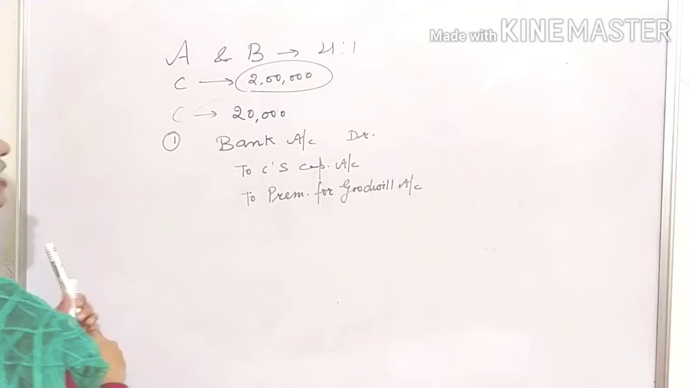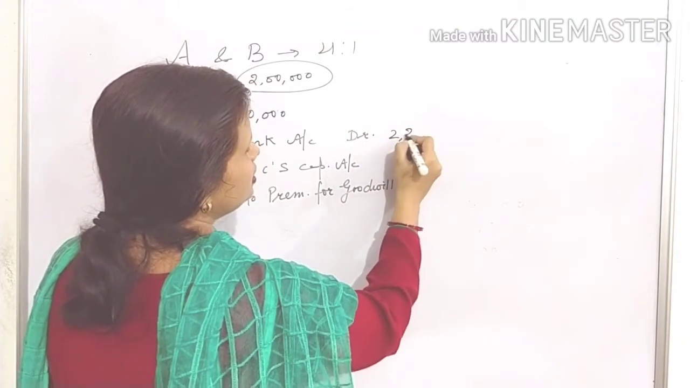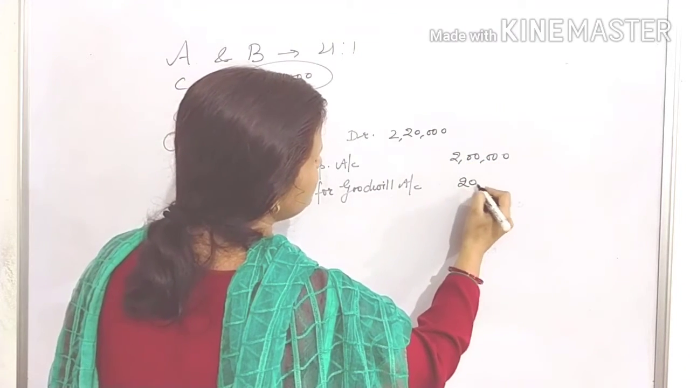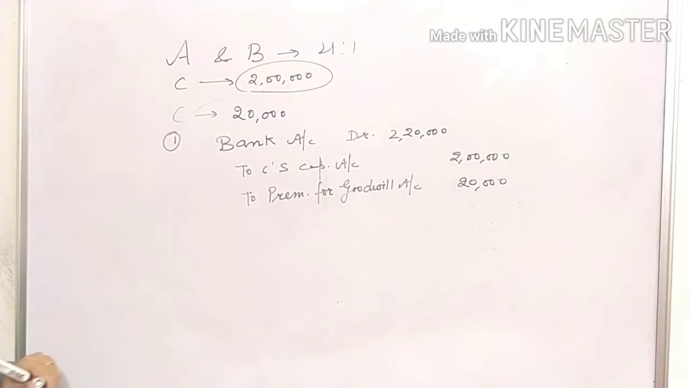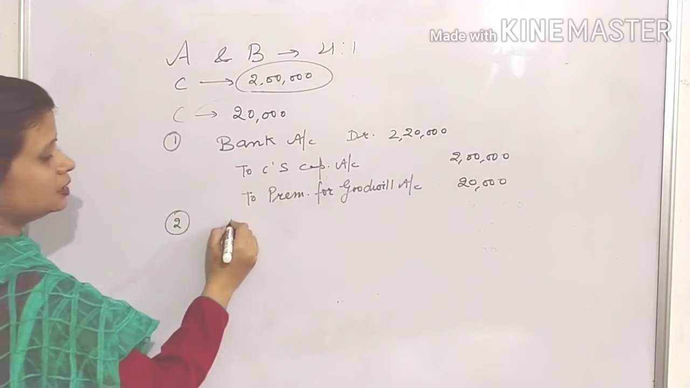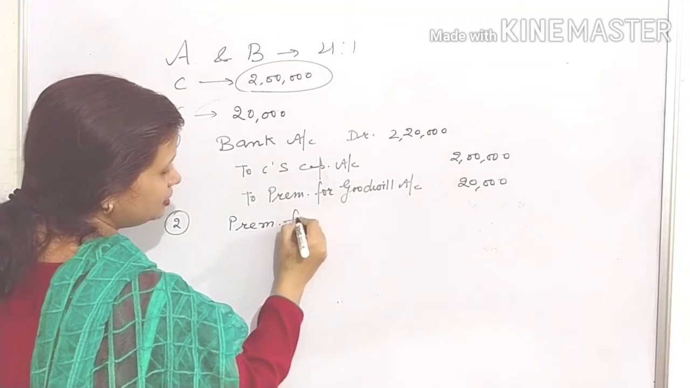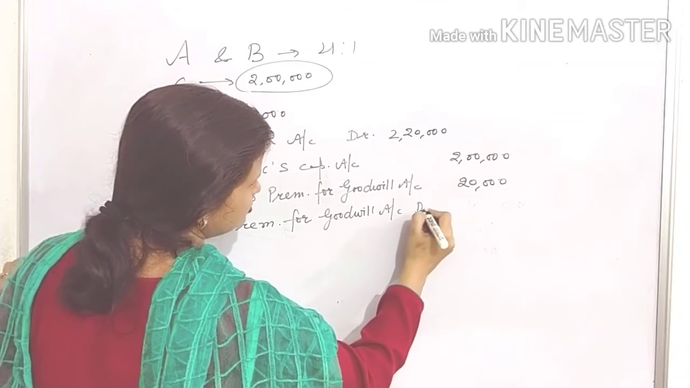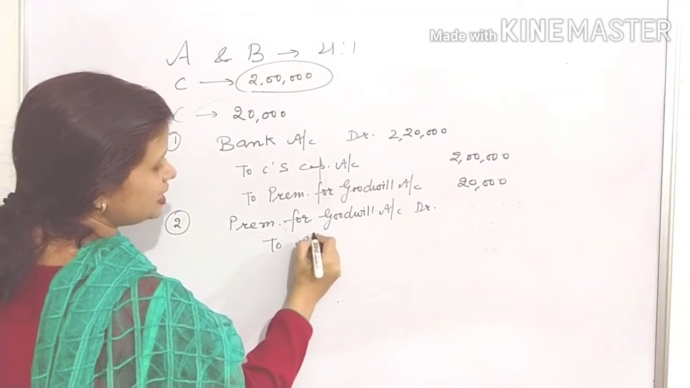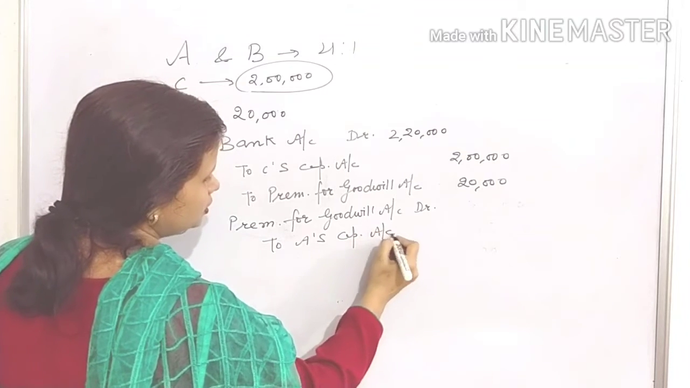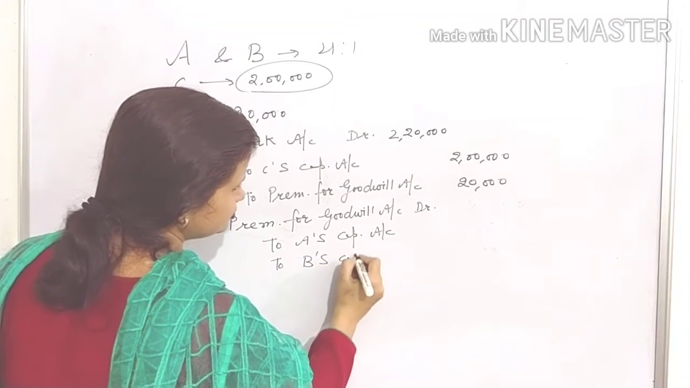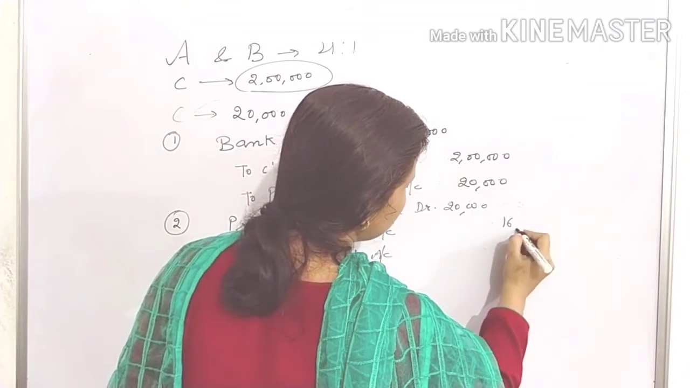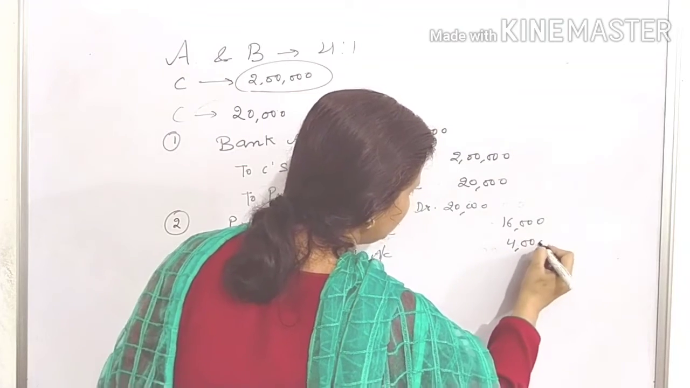How much amount is he bringing in total? 2,20,000. Out of which 2 lakh is his capital and 20,000 is premium for goodwill. Now the second entry will be premium for goodwill account debit to A's capital, to B's capital. And we know 20,000: 16,000 will be credited to A and 4,000 will be credited to B.